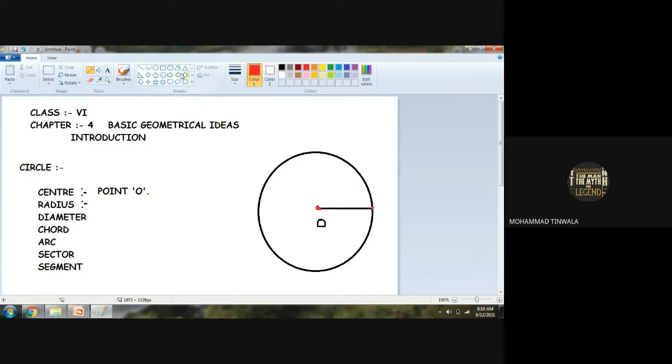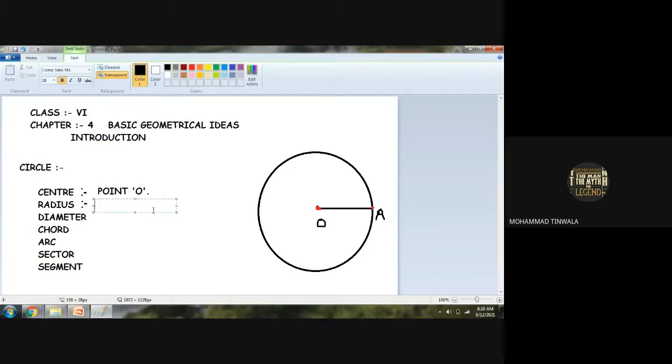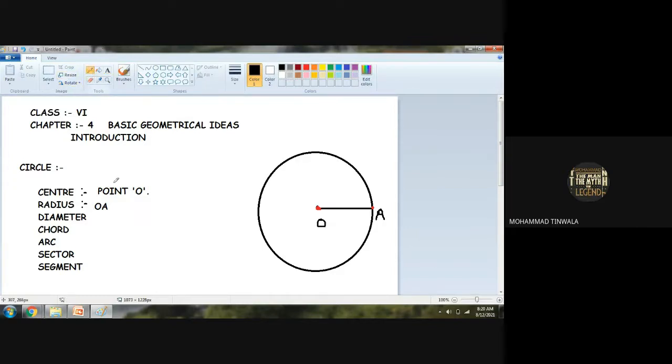If I give name here as OA, sorry. Okay. So I can say, what is the radius of a circle? So I can say line OA is a radius of a circle. Line segment OA is a radius of a circle. Are you getting my point? Boys? Did you understand or not? Yes, sir. Okay, great.